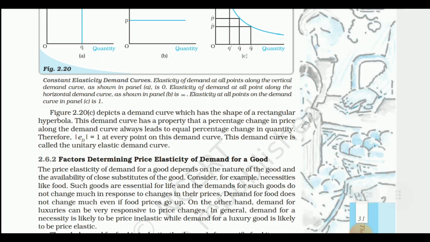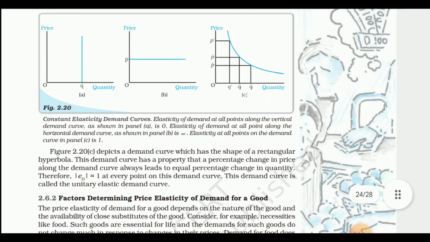Figure 2.20c depicts a demand curve which has the shape of a rectangular hyperbola. What do we call it? Rectangular hyperbola. This demand curve has a property that a percentage change in price along the demand curve also leads to an equal percentage change in quantity. Therefore, elasticity is equal to 1 at every point on the demand curve. This demand curve is called the unitary elasticity demand curve. We can see figure 2.20c, there's a unitary elastic demand curve.